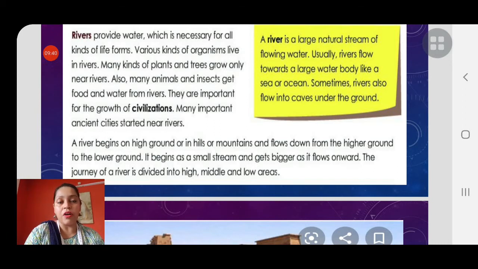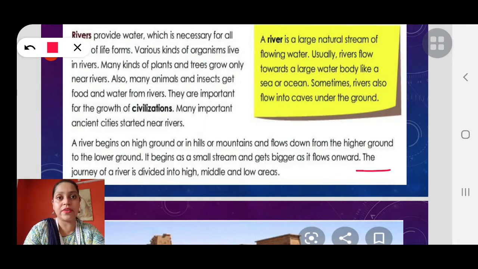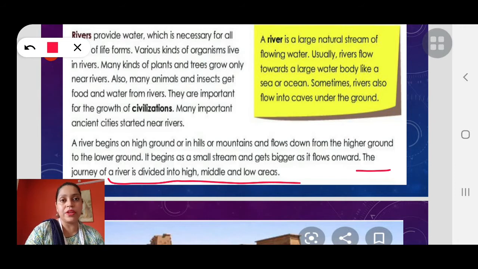The journey of a river is divided into high, middle and low areas. This is very interesting, children. This journey of a river we'll be doing in the next class. Children, this is very important, and I will give you a detailed explanation of all of this.